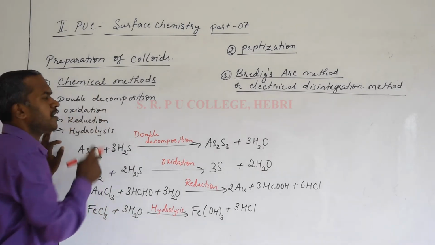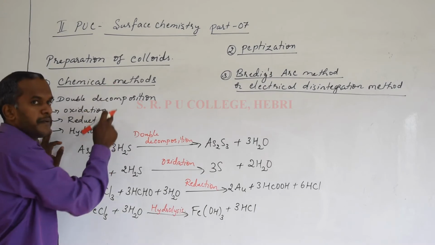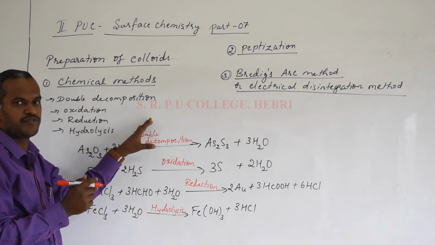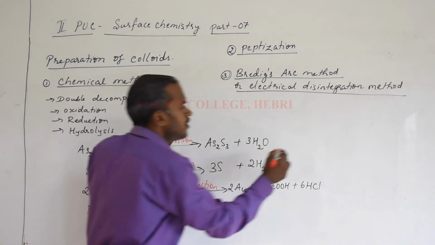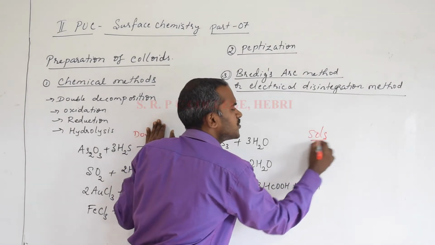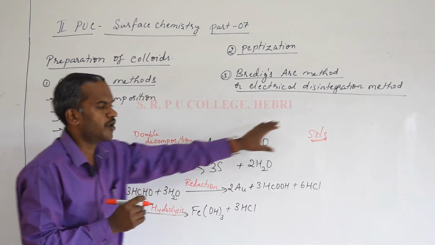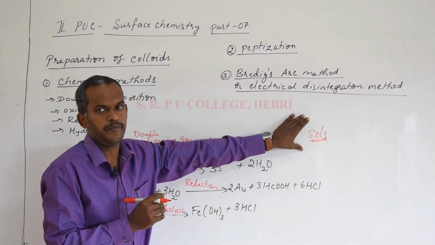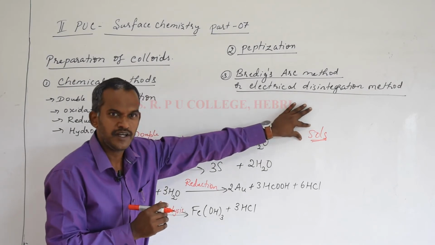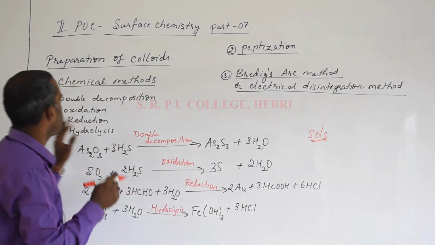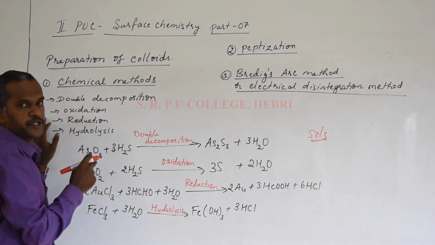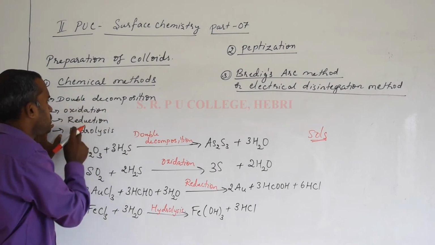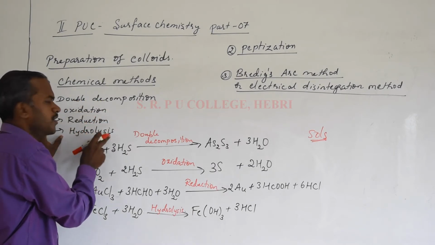Now to begin with the chemical method, as the name itself indicates, we can prepare the sols by chemical reactions. Students, you remember, even though we studied 8 types of colloids, in this chapter we mainly focus on the preparation and properties of sols. What do you mean by a sol? A sol is a type of colloid in which a solid is dispersed in a liquid medium. The dispersed phase is a solid and the dispersion medium is a liquid. When I say chemical methods of preparation of colloids, there are many possible reactions, and the major ones are double decomposition, oxidation, reduction and hydrolysis.